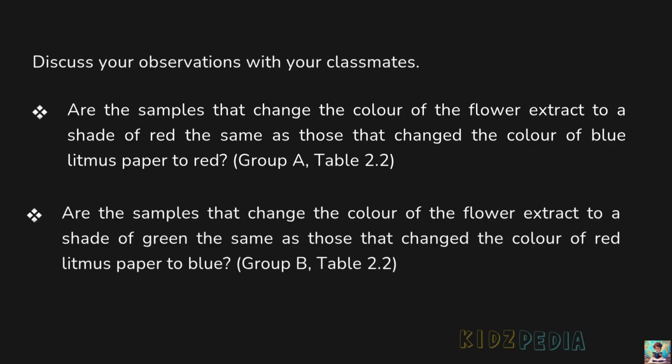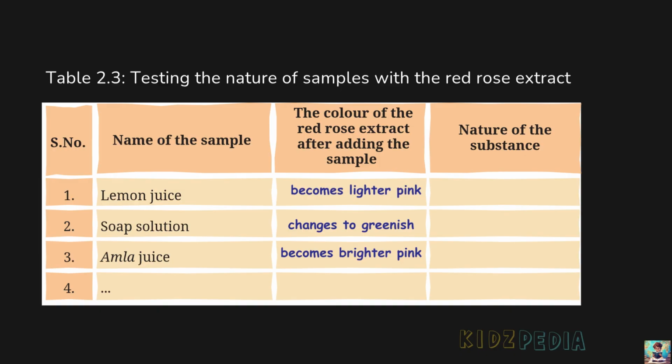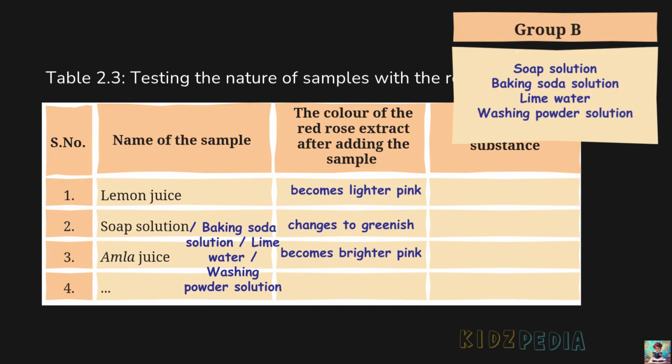Group B, table 2.2. So now let's look at the samples that change the red rose extract to a shade of green. We find that soap solution, baking soda solution, lime water and washing powder solution produced a green color. And they are the same substances that changed red litmus paper to blue and were placed in group B. This shows that red rose extract and red litmus paper give similar results for the substances in group B. The green color of the rose extract helps us identify the same group of substances that change red litmus paper to blue.